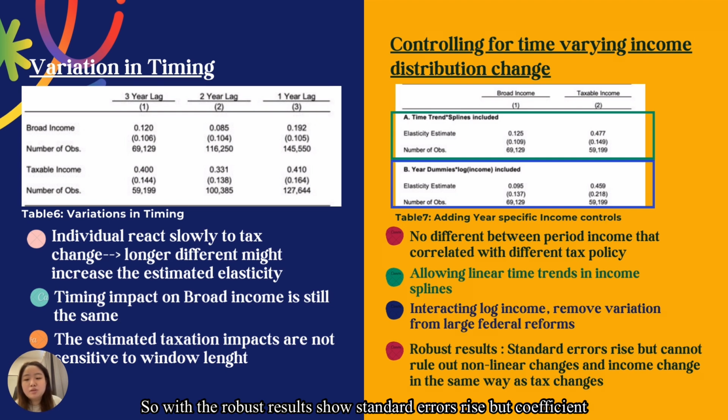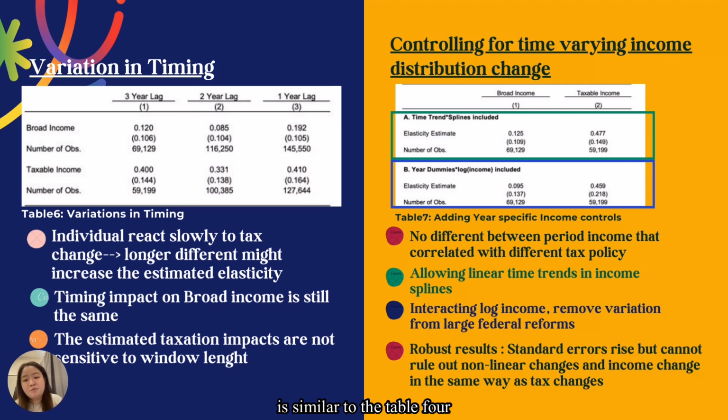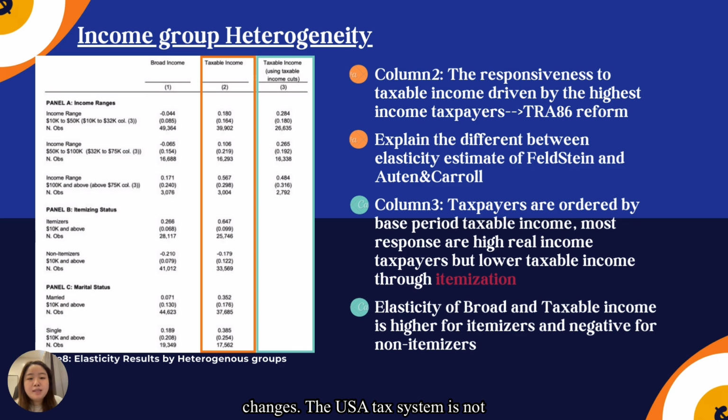Also, the robust results show standard errors rise, but the coefficient is similar to Table 4, so we cannot rule out nonlinear changes in the relationship between lag and the change in income that are likely to occur in the same way as the tax changes. The US tax system is not uniformly applicable to all populations, as tax rates vary based on income and state of taxpayers, resulting in significant heterogeneity in taxable income responses.